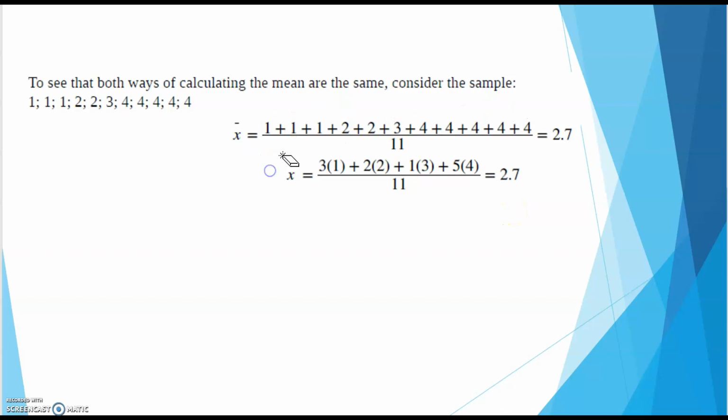Okay? So only if it repeats, this little trick is going to work, and it gives you the exact same number. And it helps so you don't have to worry so much about having error or missing one number. Because if you miss one number in here, say you missed this 4 right here, then that's going to change this number. So this helps on reducing the error if you have repeats and you're trying to find the mean.